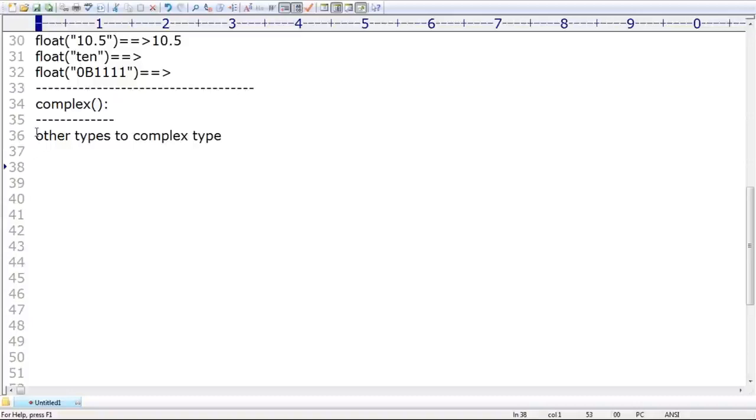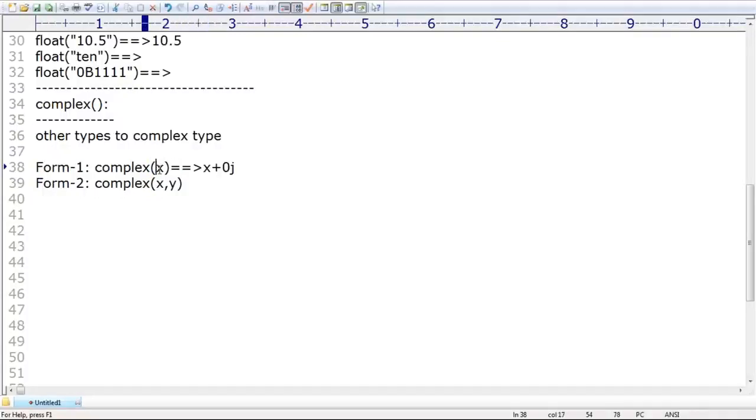How can you use this function? There are two forms available. Form 1: complex of x. How many arguments am I passing? Only one argument, x. Now form 2: complex of x comma y. How many arguments am I passing now? Two arguments, right? Now this one is more or less equal to x plus 0j.